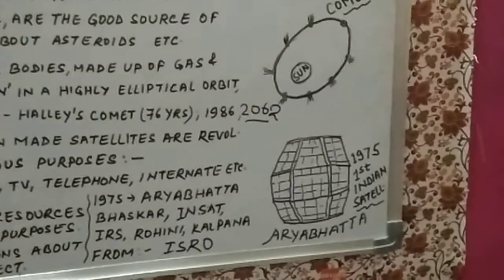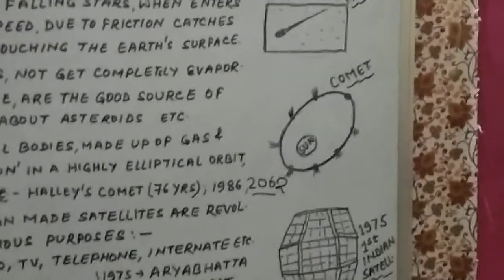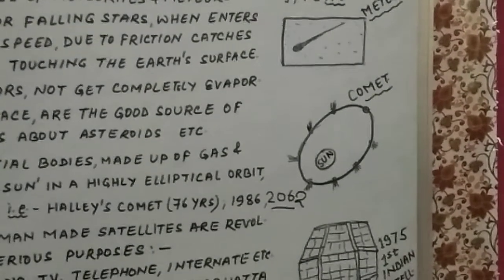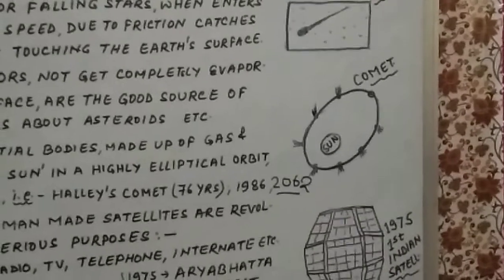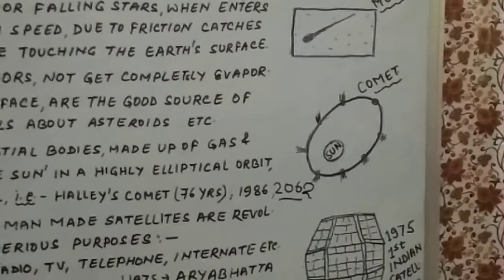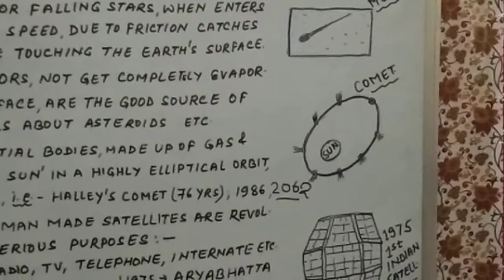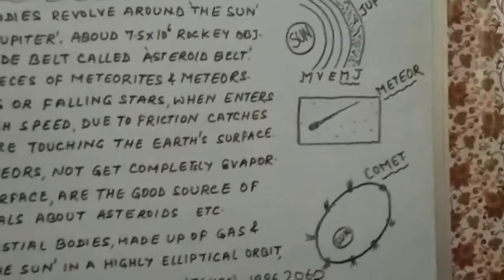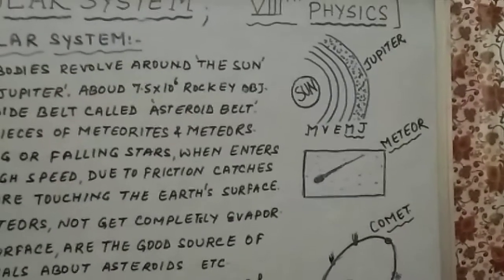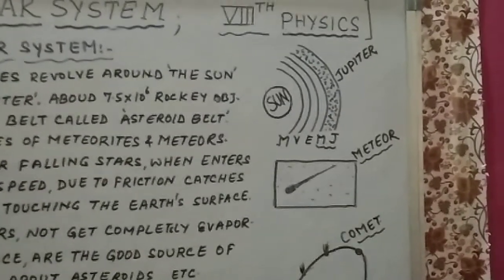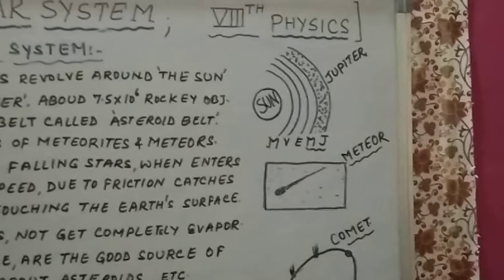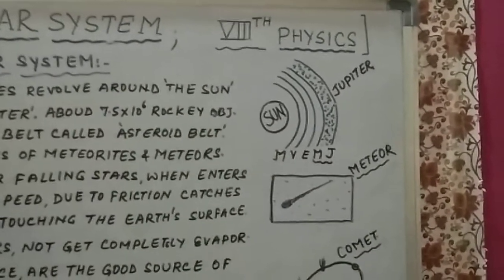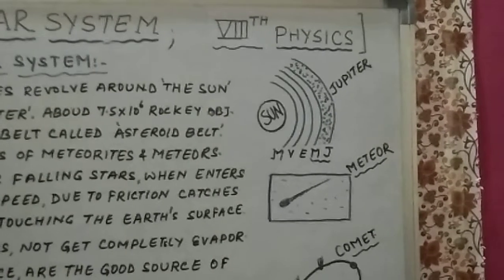There is a picture, and this is a comet. Comet, with a very big elliptical orbit. When it comes near to the sun, it forms tails due to the heat of the sun. And this is a meteor, shooting stars, falling stars coming towards the earth. It develops a tail, it catches fire. And the upper one you can see the asteroid belts.